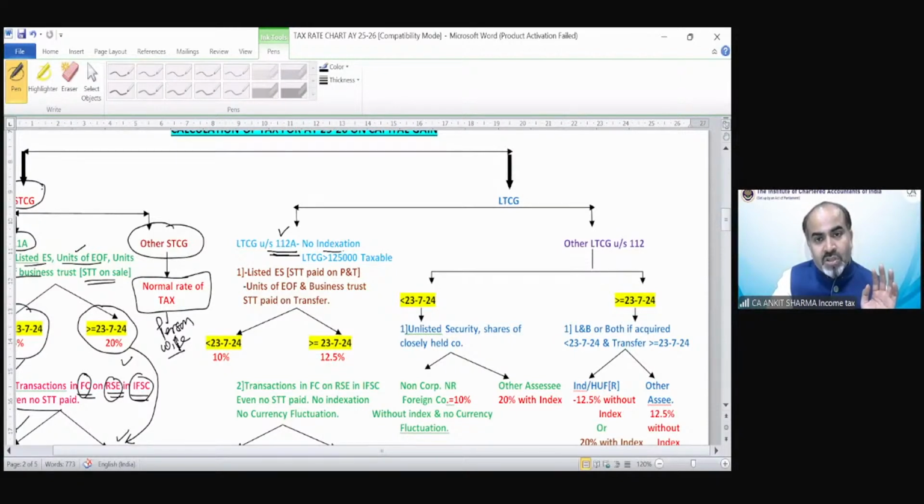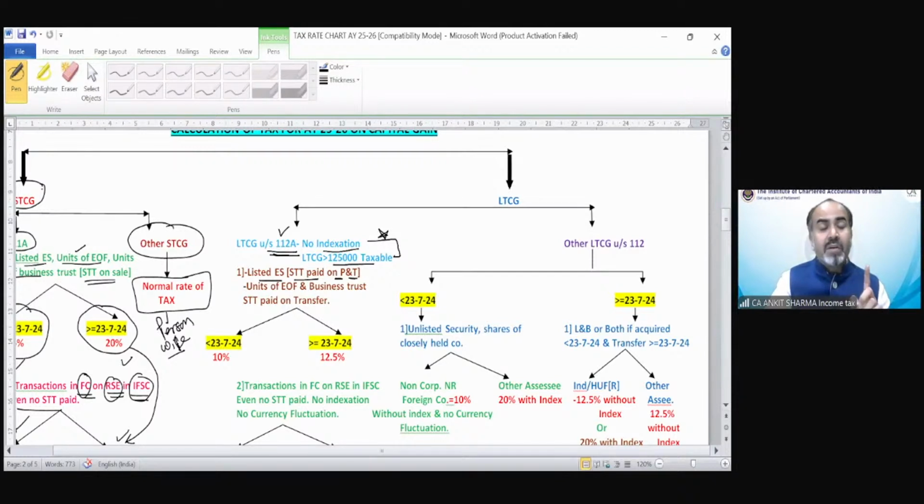No indexation on these long term, and there is taxability if that gain exceeds rupees 1,25,000. So these are two important provisions to be understood. If it is exceeding 1,25,000, then how are we going to tax them? If it is listed equity shares, STT is paid on purchase and transfer both. On these securities, securities transaction tax should be paid on purchase and transfer both.